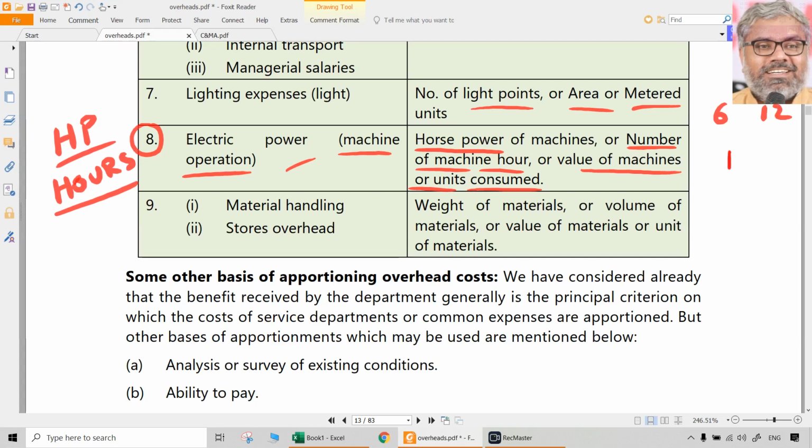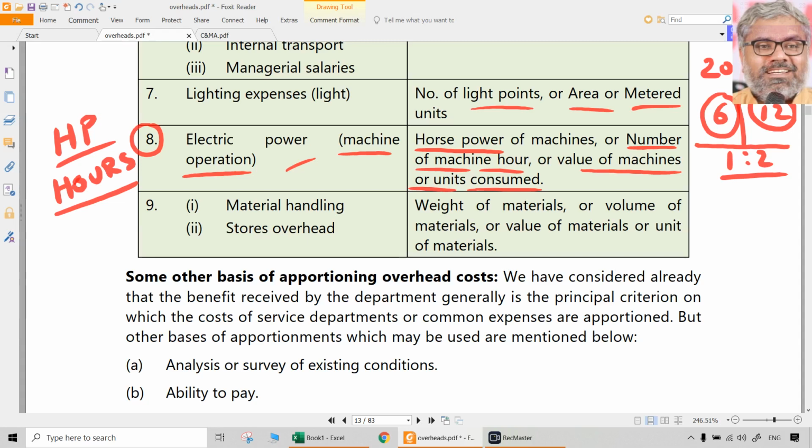So should we just apportion the cost of this electricity in the ratio of 1:2? Is that appropriate? It would be when there is no more data. But it is not actually appropriate. Why? Because maybe this 6 horsepower machine was running for 20 hours a day, or maybe this 12 horsepower machine is only running for 2 hours a day. So now tell me, is 1:2 correct cost apportionment? No, because the 6 horsepower machine was actually using more electricity than the one which has 12 HP.